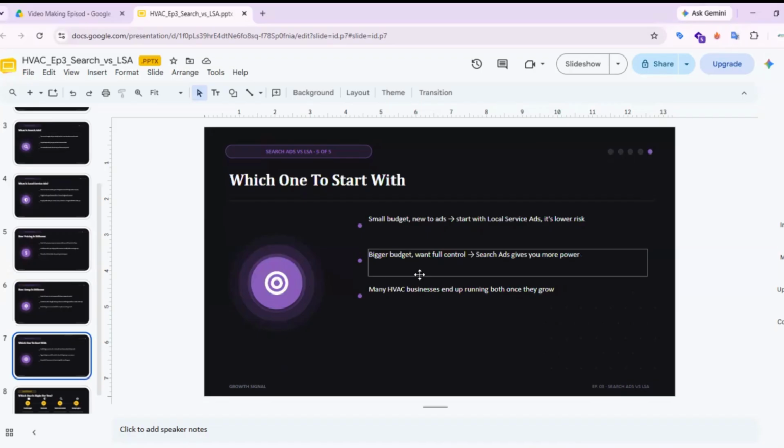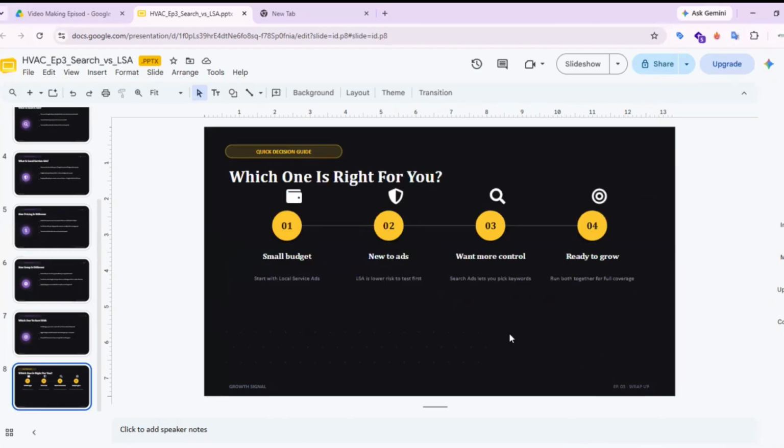And number 5, which one to start with. So which one should you pick? If your budget is small and you are new to ads, start with local service ads. It's the safer choice for your condition. If you have a bigger budget and want more control, go with search ads, PPC. And here's a tip: many HBC businesses use both.